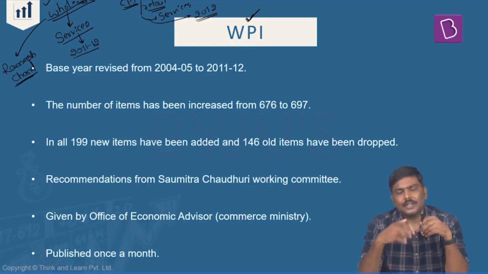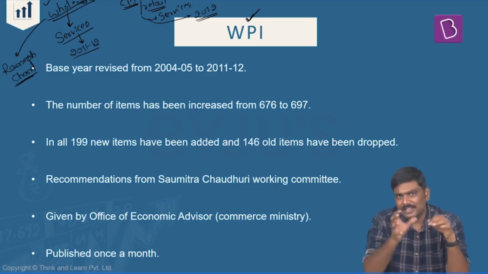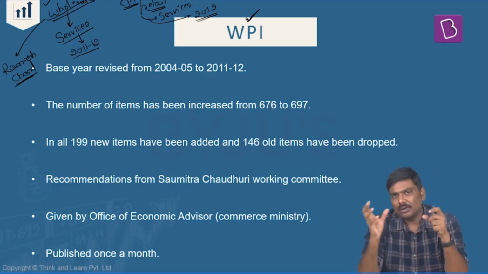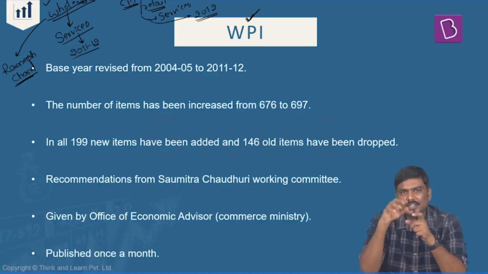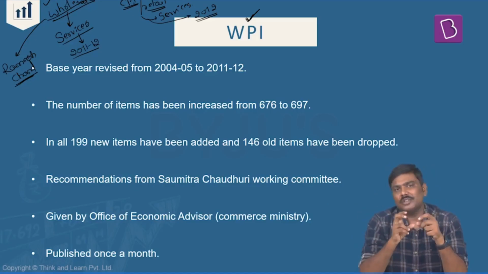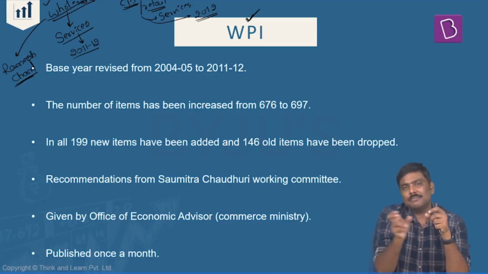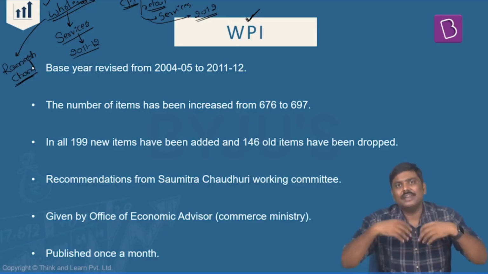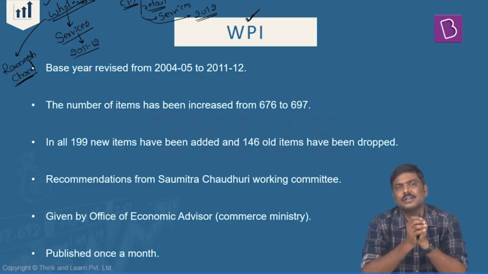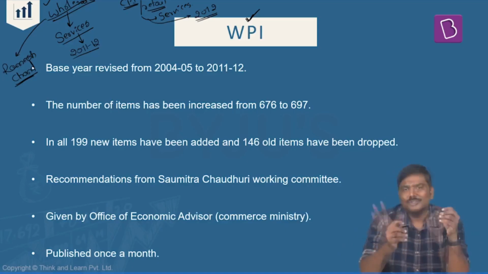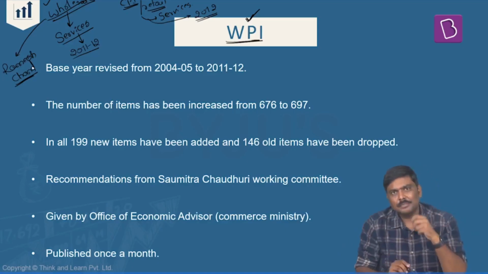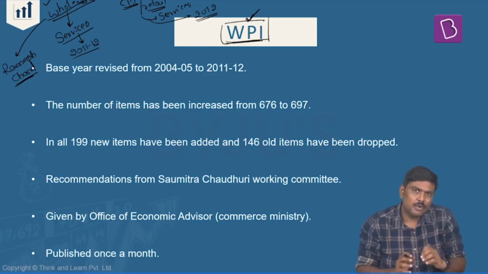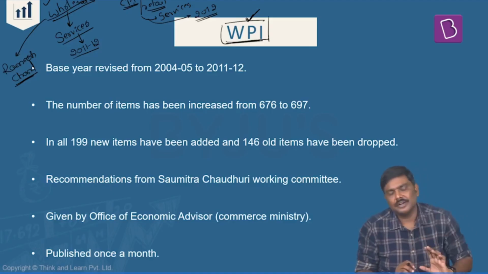Generally, the government has to revise or rebase these parameters, WPI, CPI, and GDP. The calculations have to be revised. As per international norms, before an interval of 10 years, you will have to rebase or recalculate these parameters, or a new methodology has to be introduced. In this regard, the Government of India set up the Ramesh Chand Committee to give recommendations on WPI. But more importantly, what is the present methodology? Let's have a look at it.